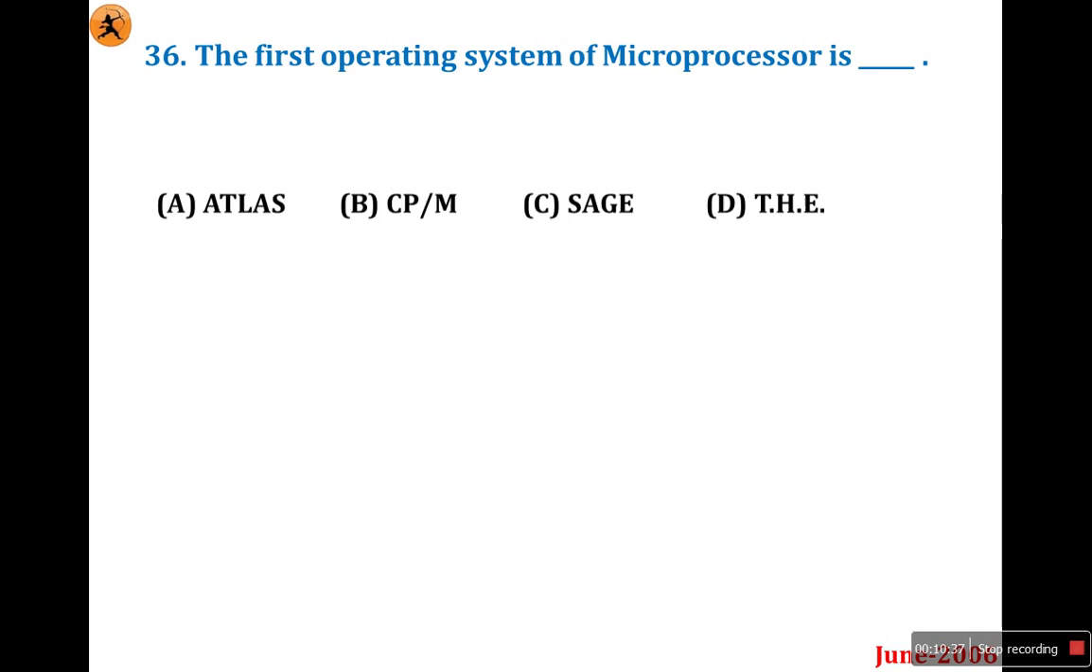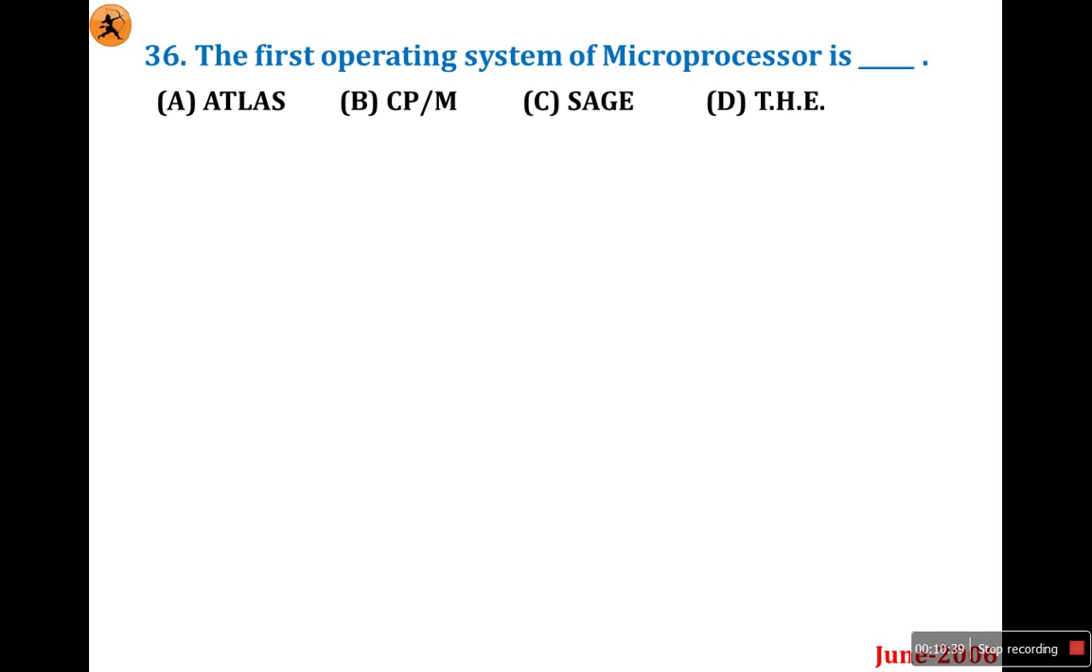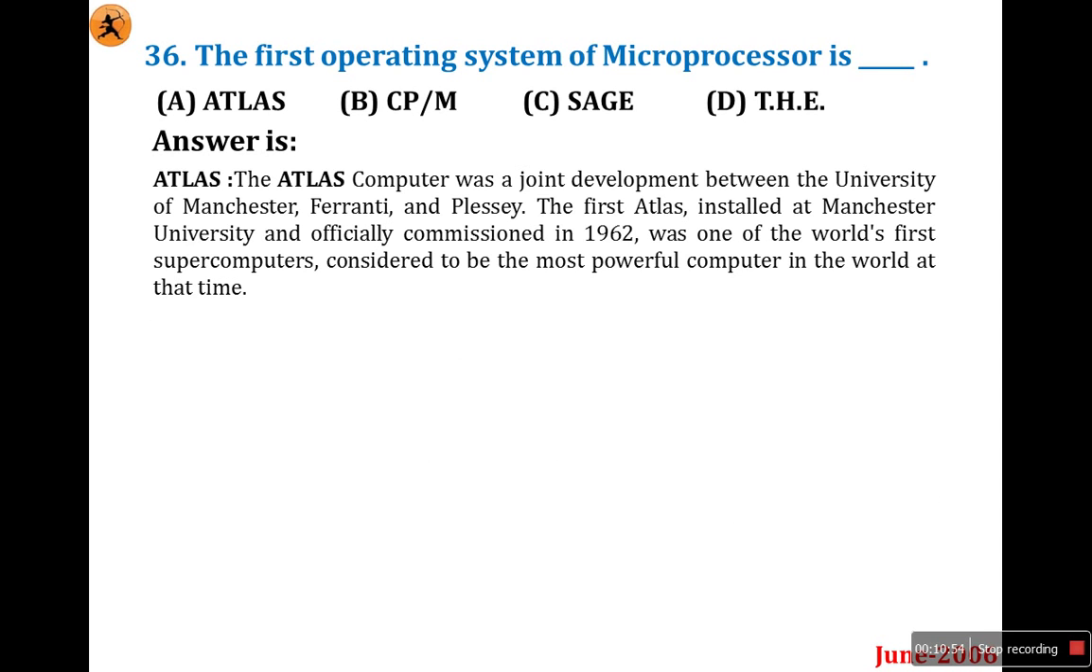Now look at question number 36. The first operating system of a microprocessor is: Atlas, CP/M, SAIS, or THE. All four are operating systems, but which is the first? Okay, we'll look at them one by one. First, Atlas. Atlas is a computer that was jointly developed at the University of Manchester. It was also installed for the first time at the University of Manchester, and it officially commenced in 1962.